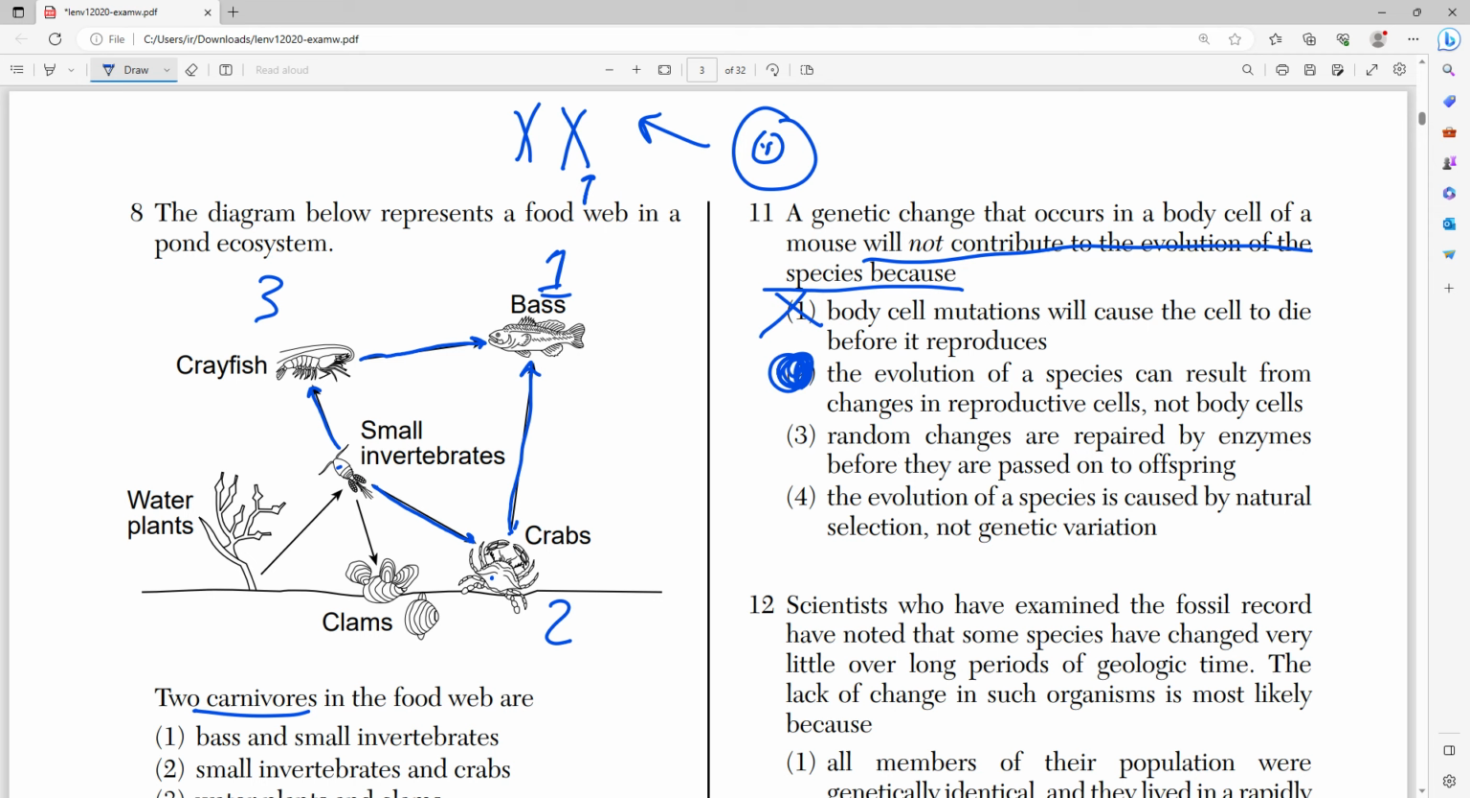So if it was a mutation in a reproductive cell, that cell will actually have the chance to combine with another cell and possibly pass on the mutation. But the body cell always stays in the body, and since it always stays in the body, it can't be fertilized. It can't fertilize anything else, and that means since it can't contribute to fertilization, it cannot pass on that trait.